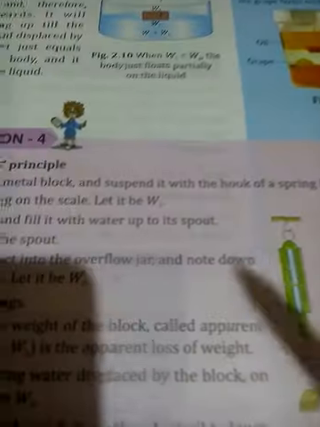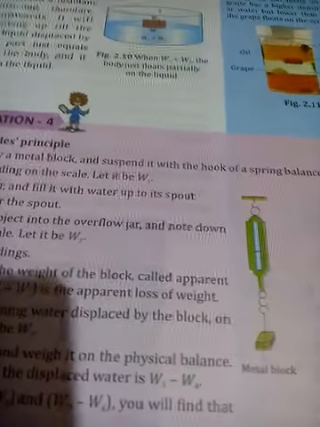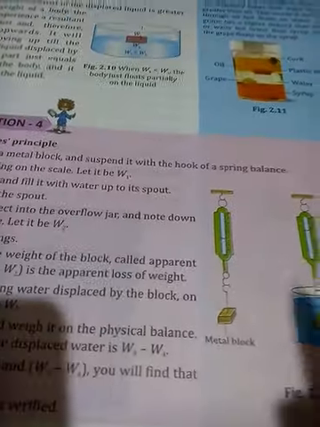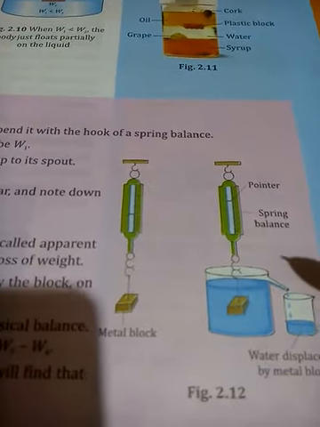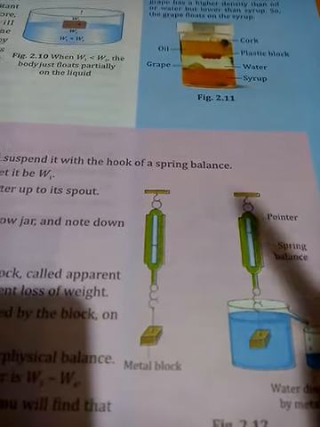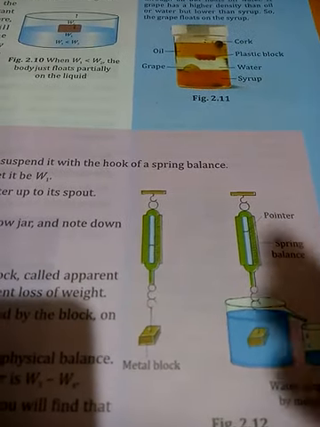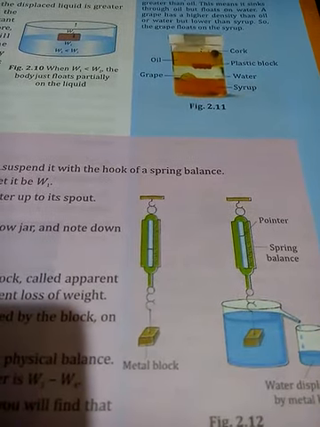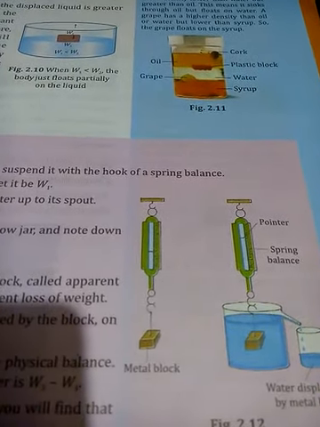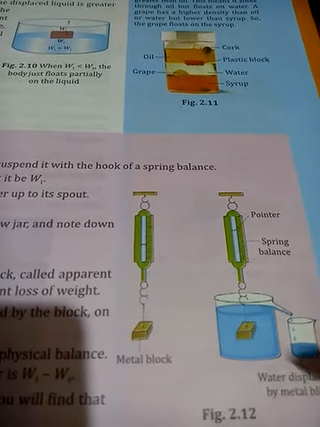So here Archimedes is very clear with his statement: whenever an object is immersed in a liquid, it displaces liquid. Imagine that if you collect that displaced liquid in a container, it will have some weight, that means it will have some force. In this case it is acting as upthrust, the upward force.